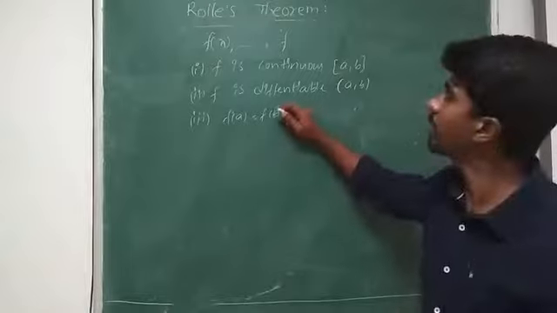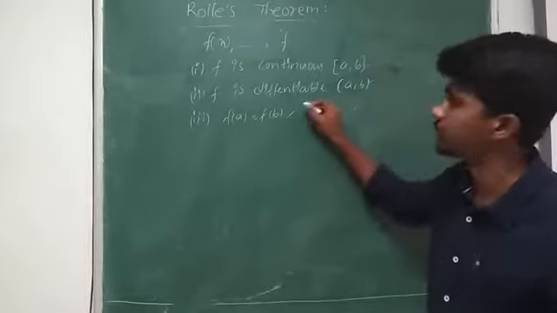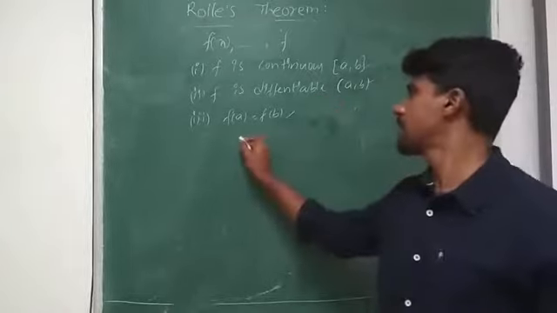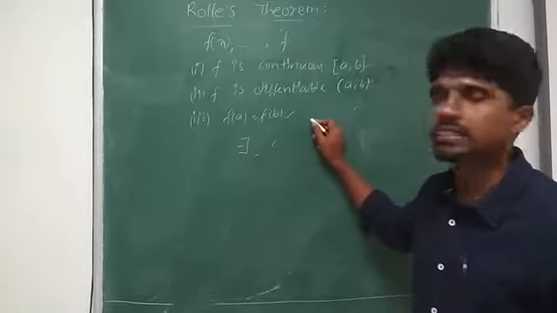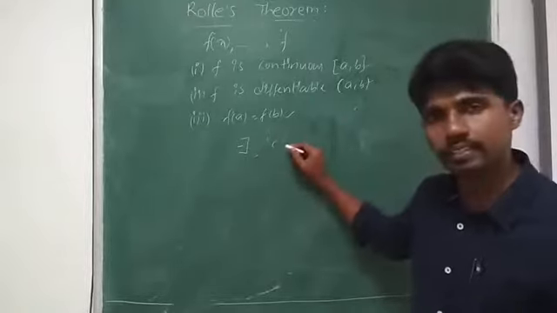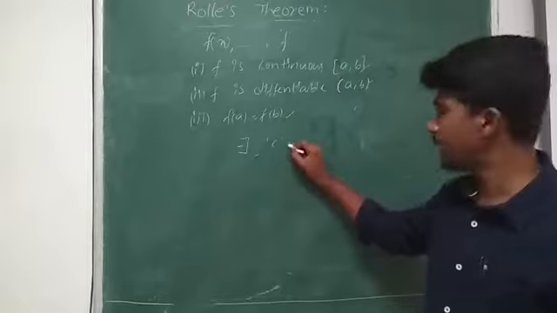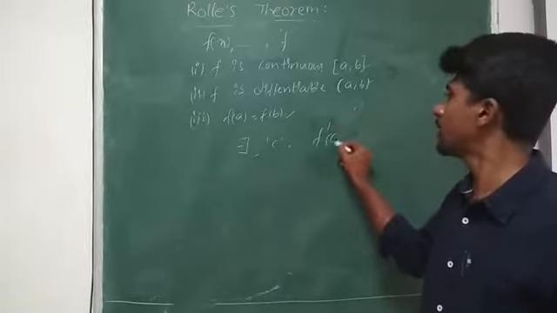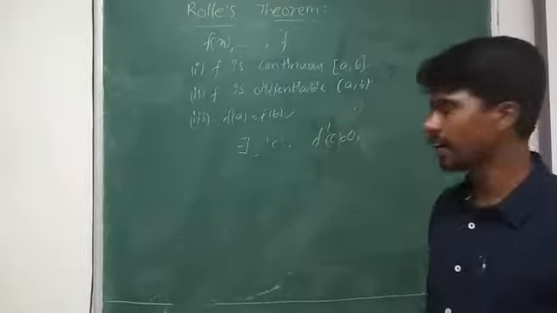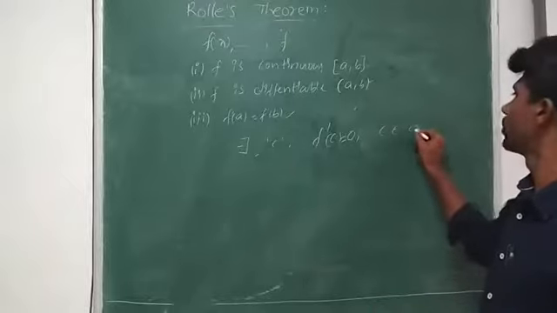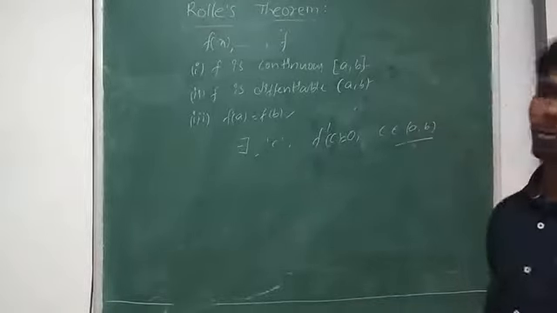If any function satisfies all the three conditions, then there exists a c which makes f dash of c equal to 0, and c belongs to the open interval (a, b).